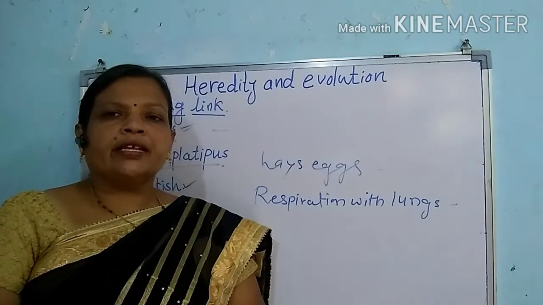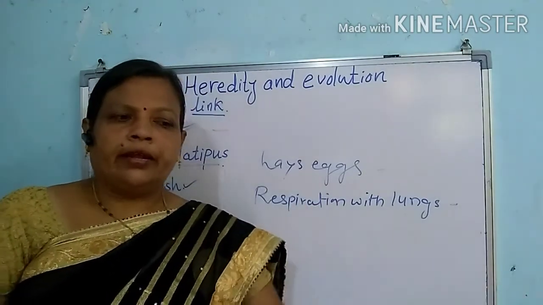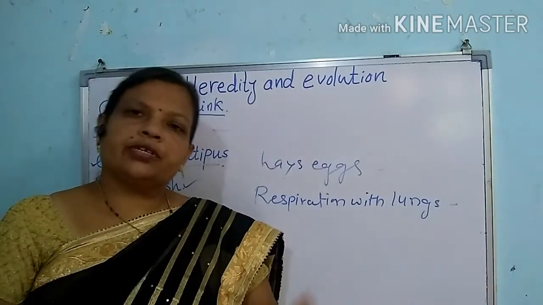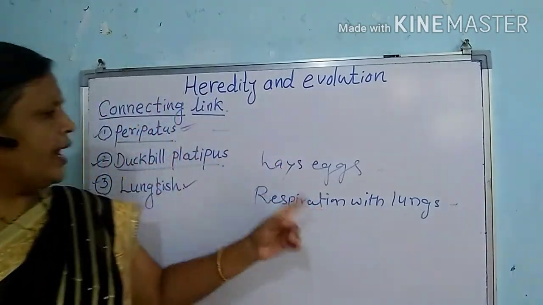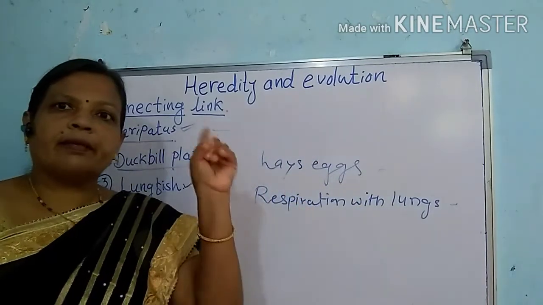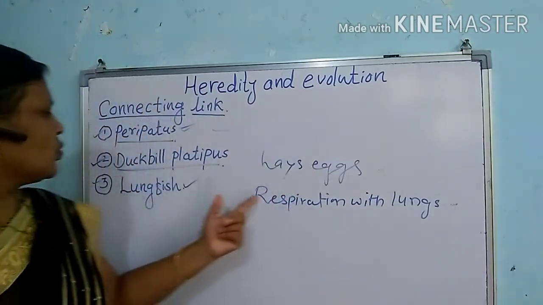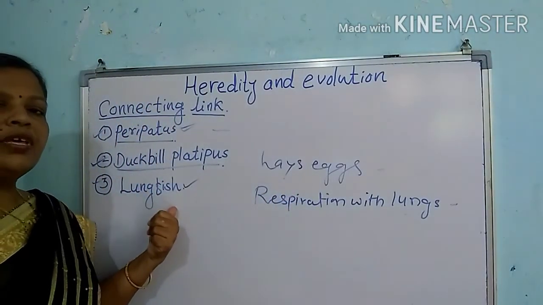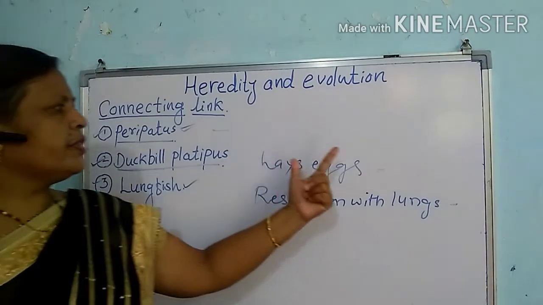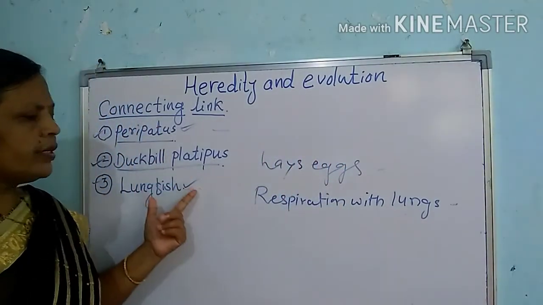So that it is well adapted for the aquatic mode. Also it can live on land, because it shows both types of respiration. So the first character resembles the fishes, and the second character resembles the amphibians. So this lungfish is a connecting link between the fishes as well as the amphibians. So these are the important animals.